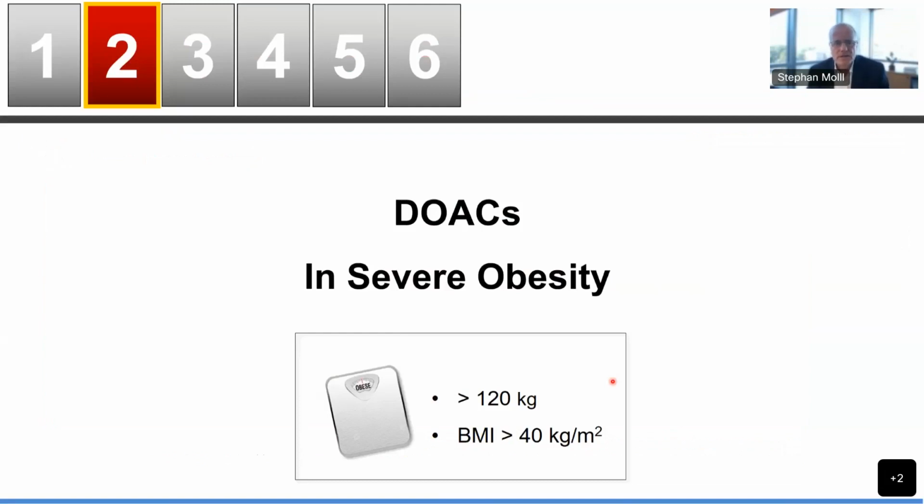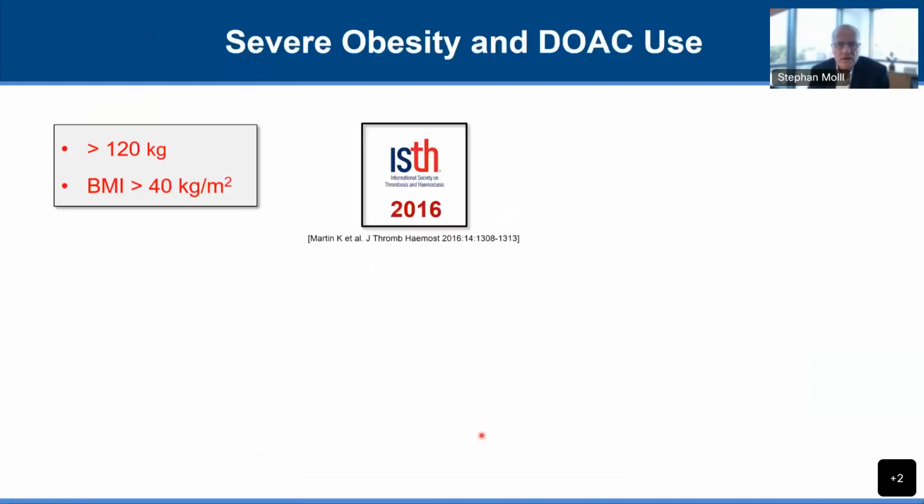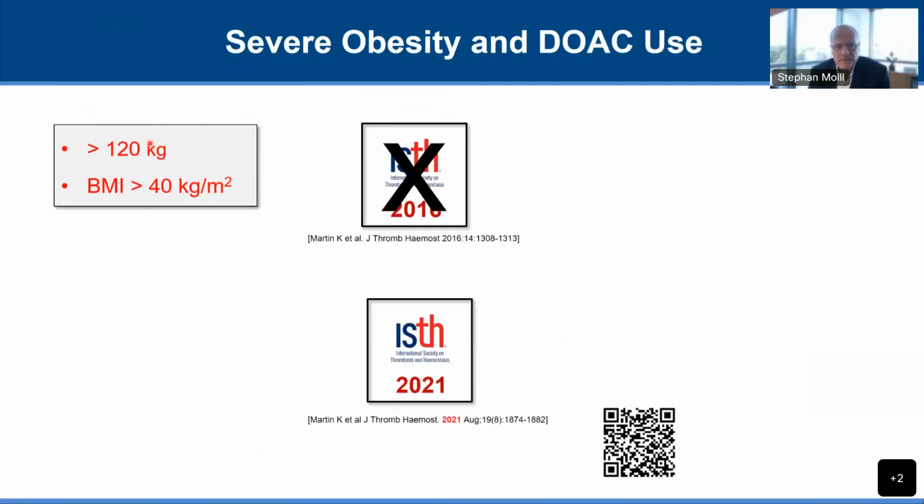The use of DOACs in severe obesity, and severe obesity defined as more than 120 kilos body weight or a body mass index above 40. Now, you're likely well aware of the ISTH guidance document from the International Society for Thrombosis and Hemostasis from 2016, which at that time looked at the use of the DOACs in patients with severe obesity.